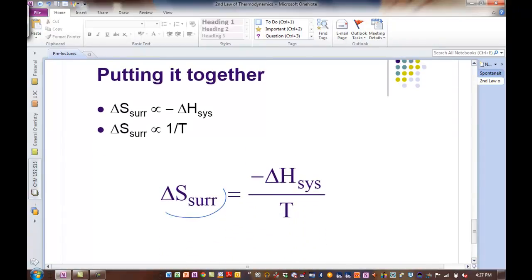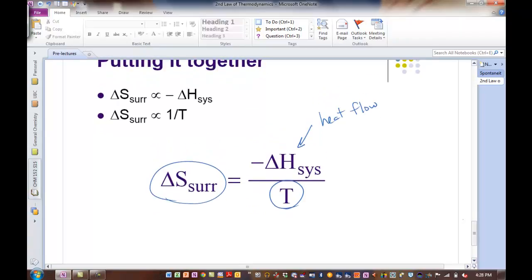So we can calculate the entropy change of the surroundings using the enthalpy change of the system, the heat flow. Heat flowing into or out of the system will affect the surroundings, and it's also proportional to 1 over the temperature. It's maybe a little harder to understand, but it's about the energetics of the surroundings. If they're already highly energetic, heat flowing out of the system wouldn't have as big of an impact. If the molecules of the surroundings are moving very slowly, then heat flow out of the system would have a much bigger impact. Okay, proportional to 1 over the temperature.